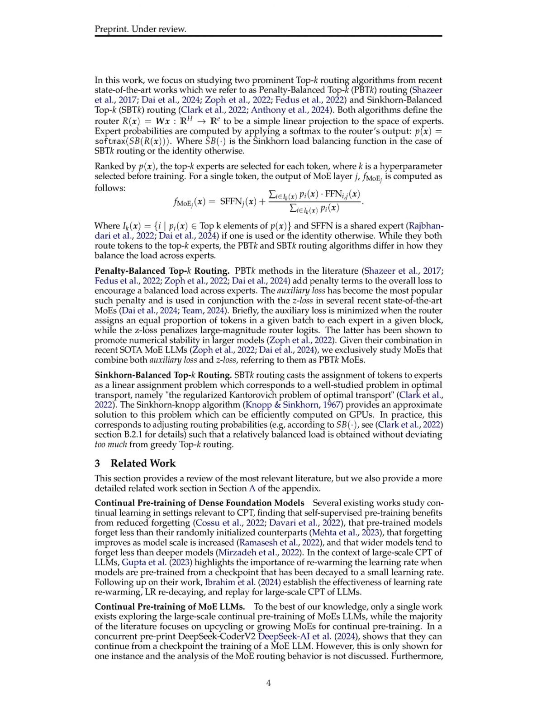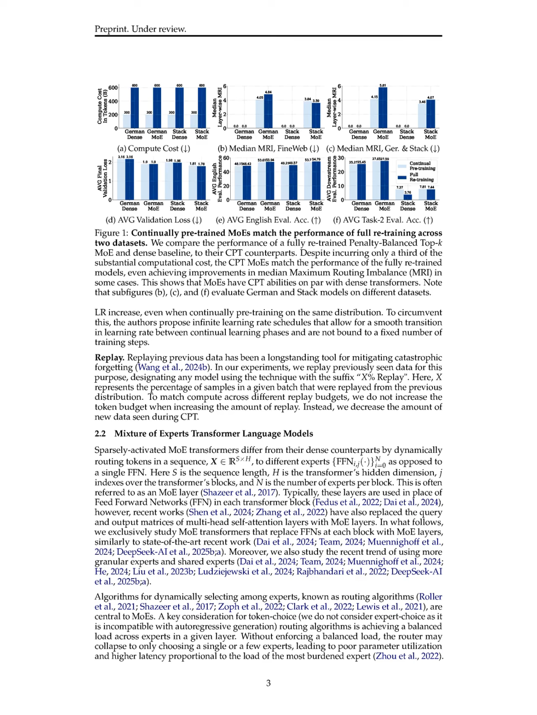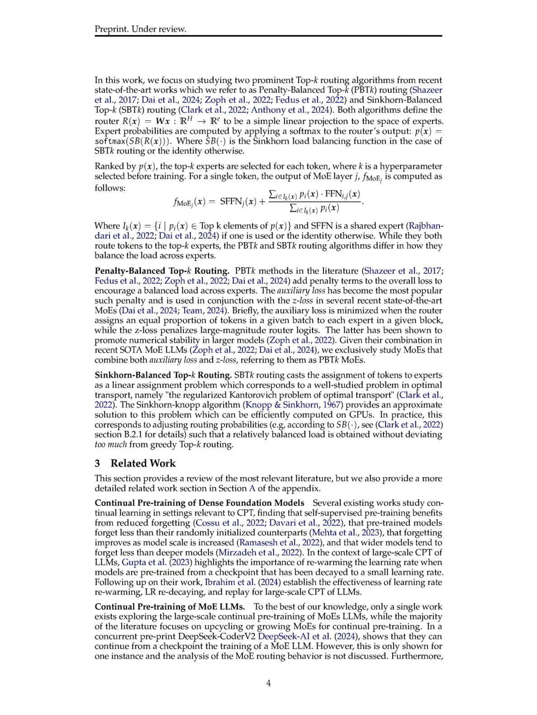The penalty-balanced TOP1, PBT1, routing algorithm operates by dynamically selecting experts for token processing while ensuring a balanced load across them. For instance, consider a scenario where we have 3 experts, E1, E2, E3, and a batch of tokens that need to be routed. Initially, the router computes the logits for each expert based on the incoming tokens. The PBT1 algorithm then applies a softmax function to these logits to derive probabilities for each expert.